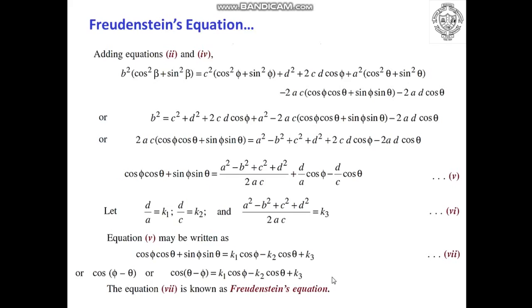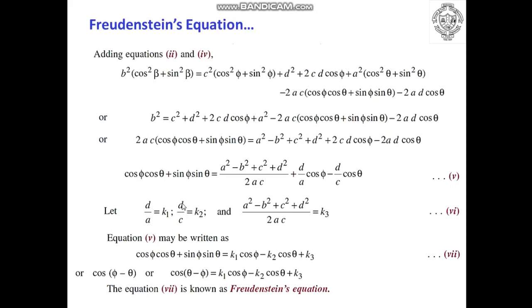And once you get the values of k1, k2 and k3, you can put the values in this particular equation. Now since D is considered as the fixed link, or the length of the fixed link, if you know the value of k1 and D, you will be easily able to find out the value of A, that is the length of the input crank.